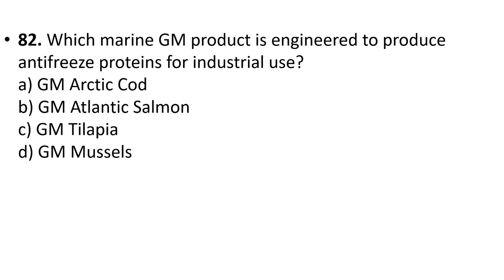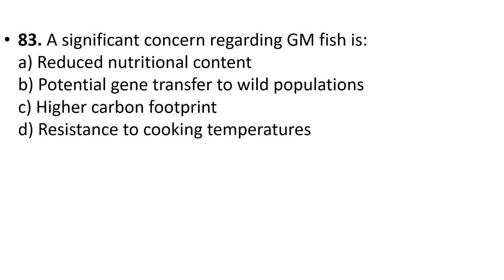82. Which marine GM product is engineered to produce antifreeze proteins for industrial use? GM Arctic cod, GM Atlantic salmon, GM tilapia, GM mussels. Here the answer is option A, GM Arctic cod. It is a fish.